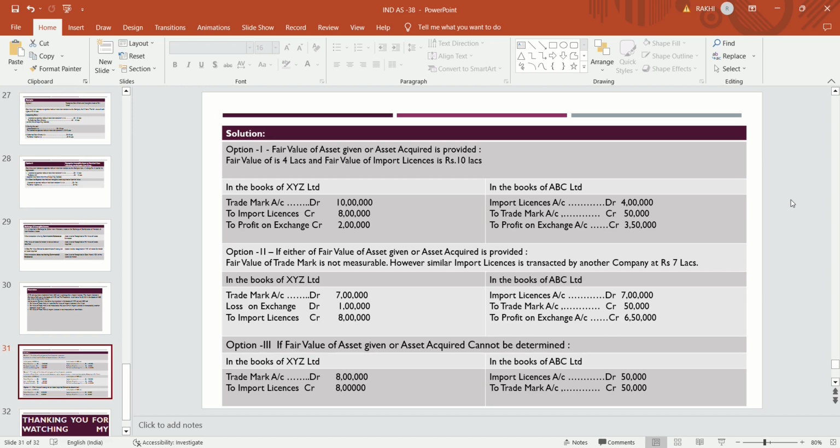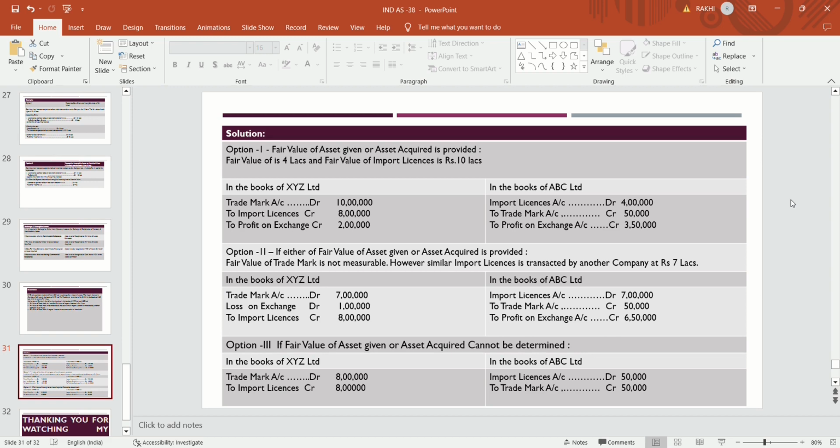The asset surrendered is the import license in the books of XYZ Limited, so the trademark which the company is acquiring is debited by the fair value of the asset surrendered, 10 lakhs. So the trademark is to be recognized at 10 lakhs and they will credit the import license.